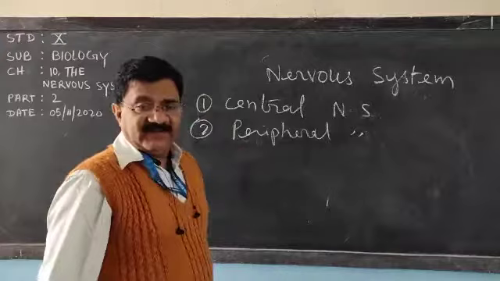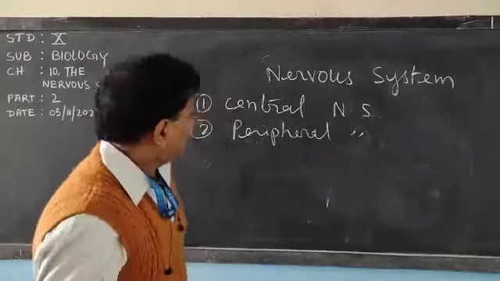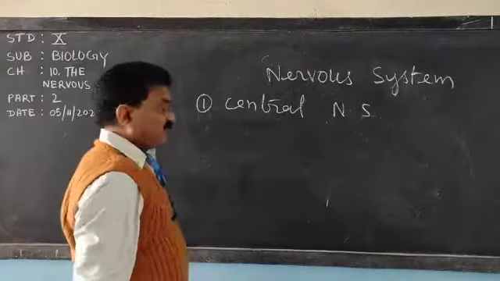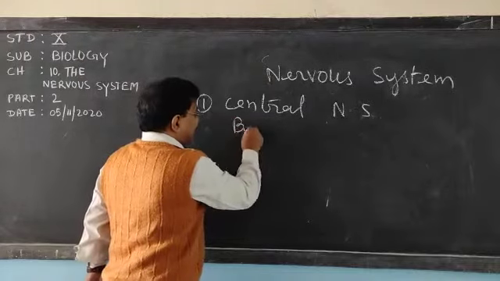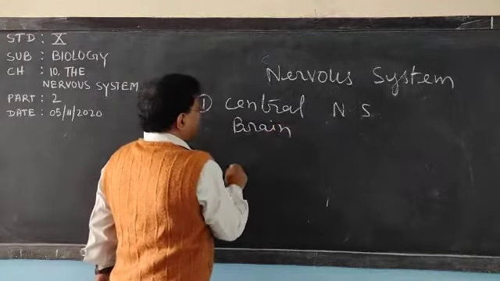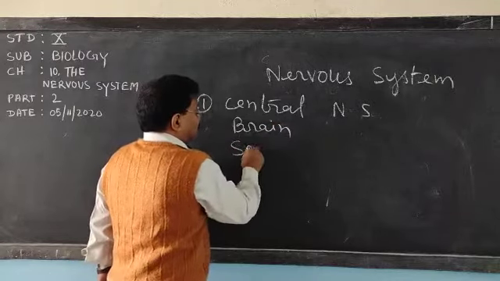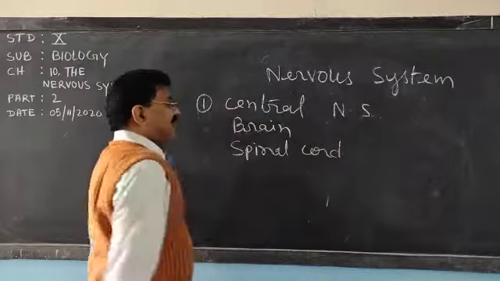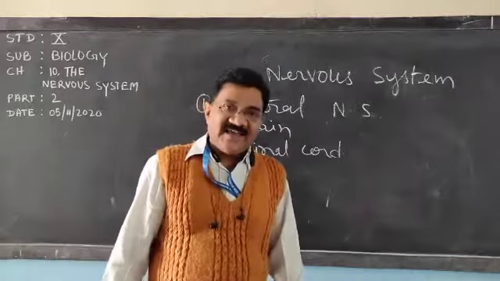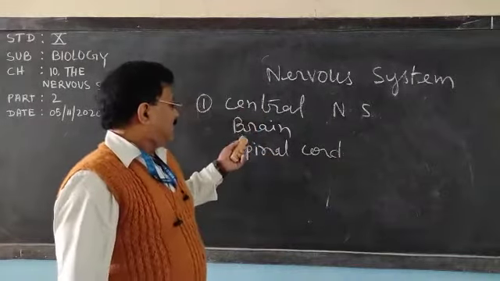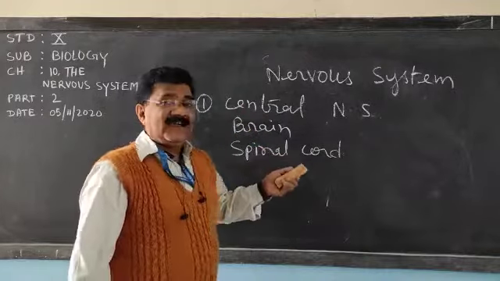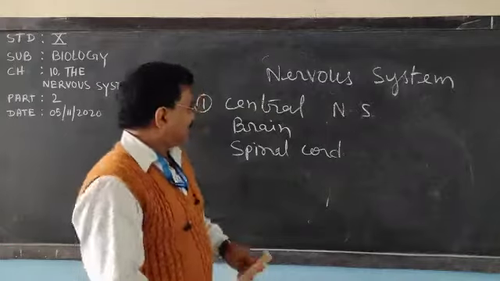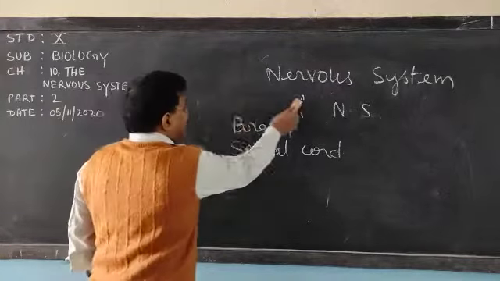Coming to the central nervous system. Central nervous system consists of two things. One is the brain and the other is the spinal cord. So central nervous system, in short you can call it CNS, is made up of two things, brain and spinal cord. So first let us discuss in detail about the brain.